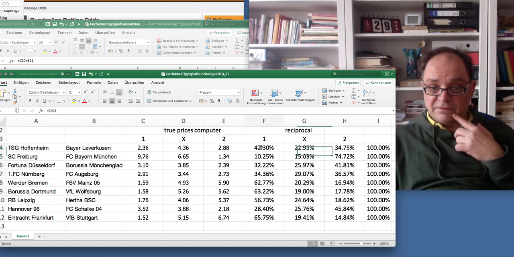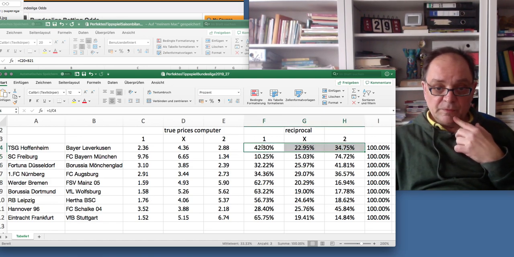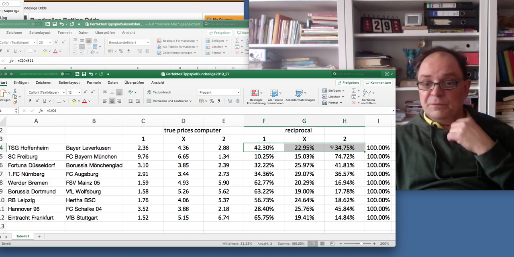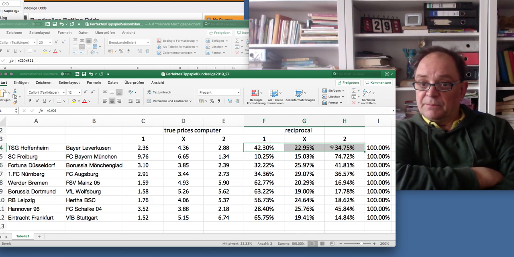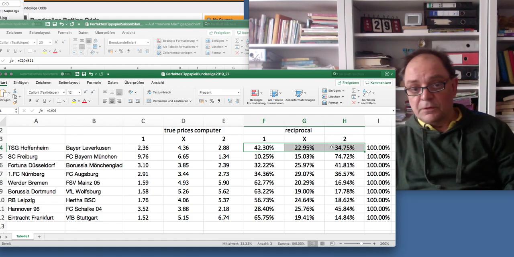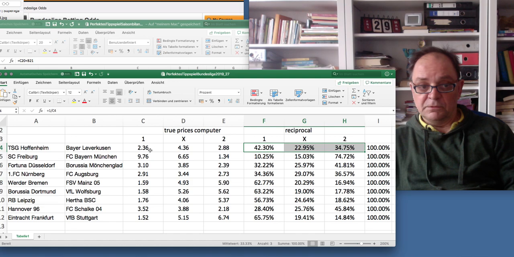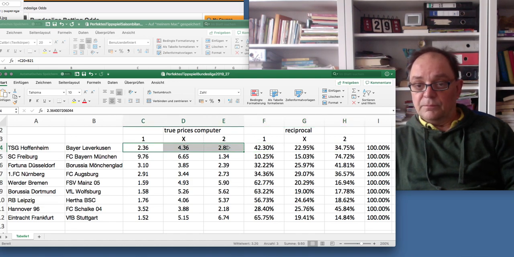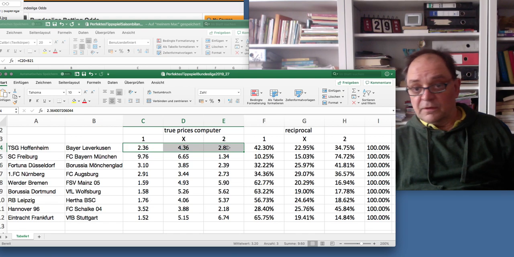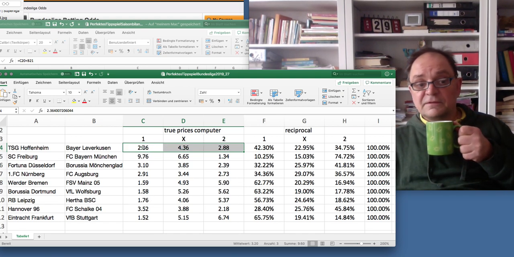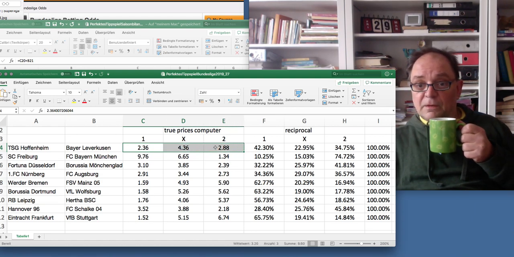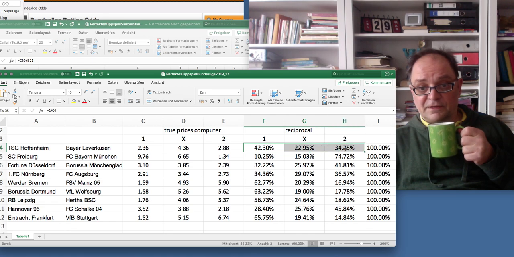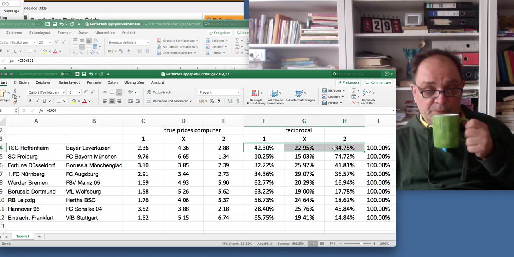So the basis that I'm using is to distribute the 100% of the possible outcomes on 1x2, and then turn these probabilities you worked out into prices by making the reciprocal of these. This is the way I approach it. So it's not a coincidence that those chances are exactly 100%, because I'm starting from here.